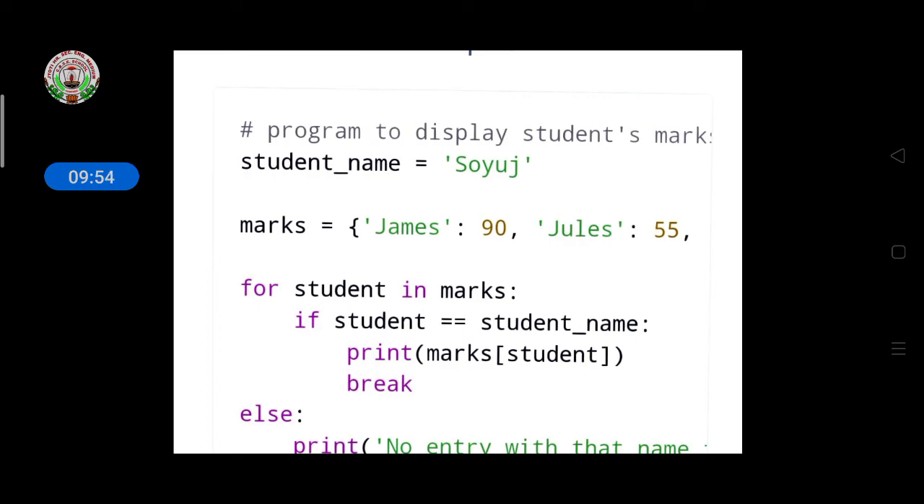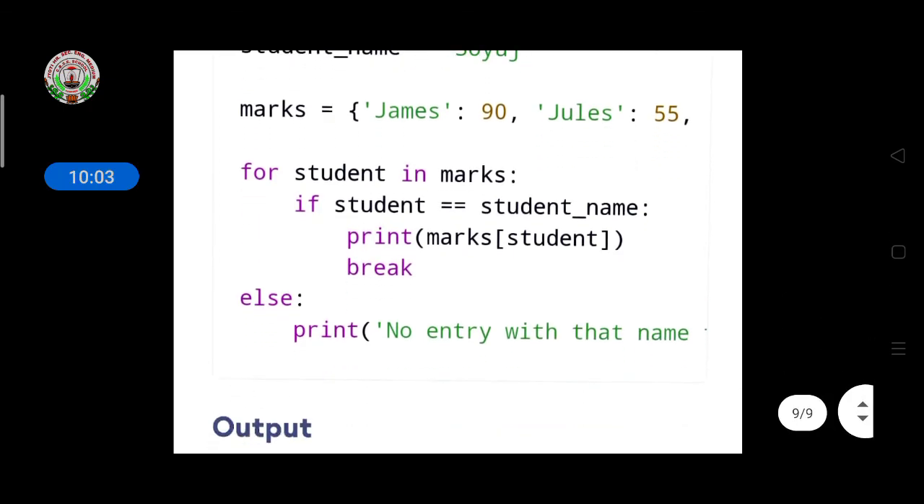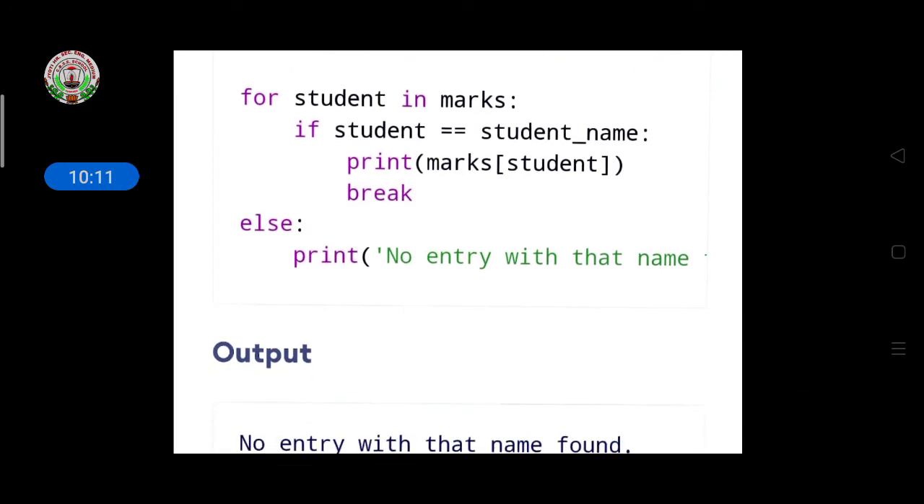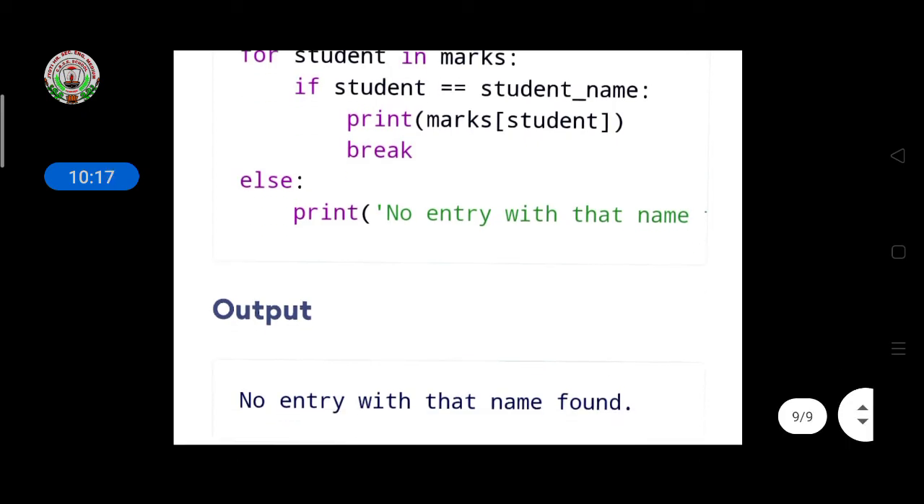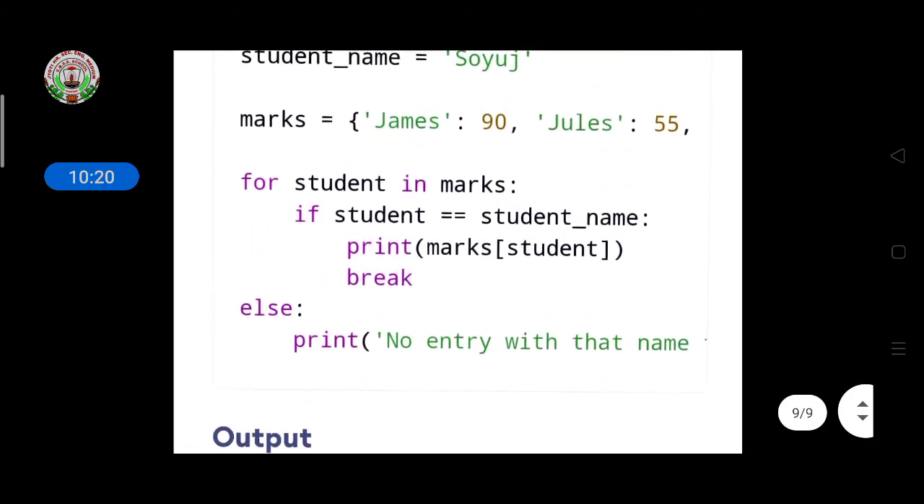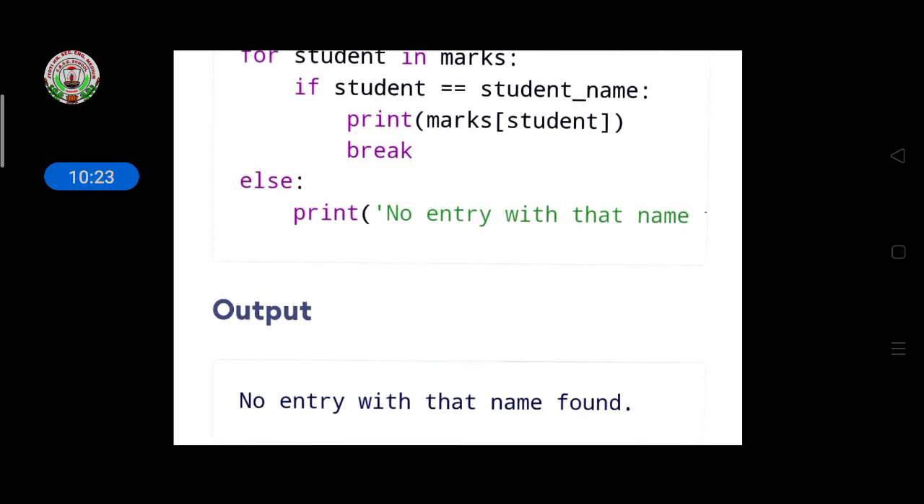Here is a program to display student marks. The marks are given: James 90, Julie 55. If you want to display the marks, if the student's name matches, it prints the marks of the student, otherwise a break is also given. Since the break is given, the else part will not display. The else prints 'No entry with that name found', but here only the if condition is executed, and after that the break is given, so the else print will not be displayed in the output.